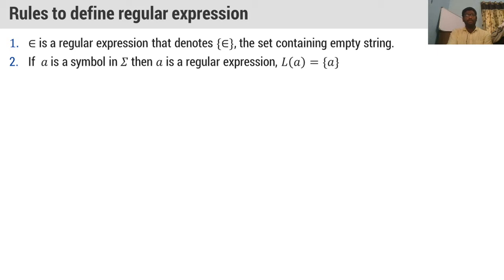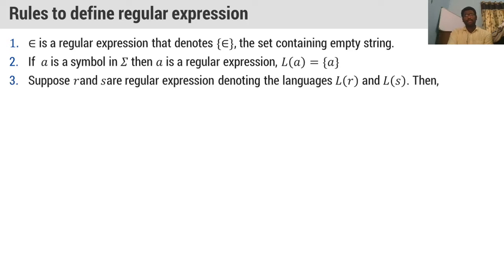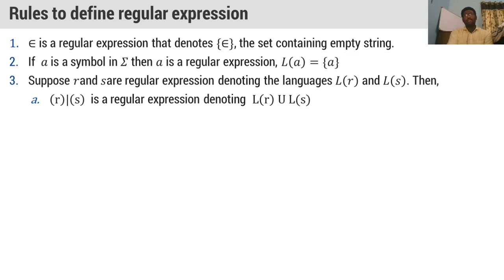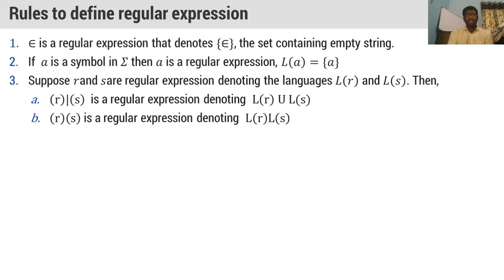If A is the symbol in sigma and then A is the regular expression, then language of A equal to only single A. In that particular set, only one symbol we are having, that is called small a. And if R and S are two regular expressions denoting the languages, then we can write them as L of R and L of S. Then union operation denotes that L of R union L of S. And I told you, right, concatenation denotes L of R into L of S.